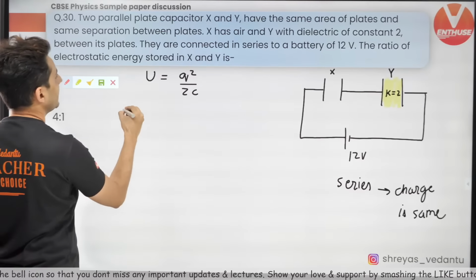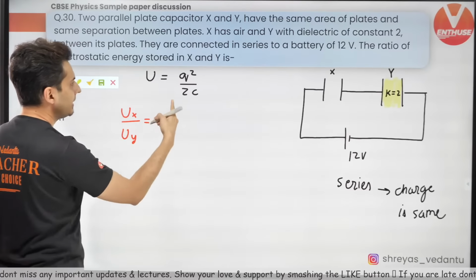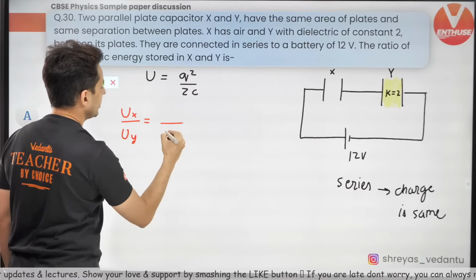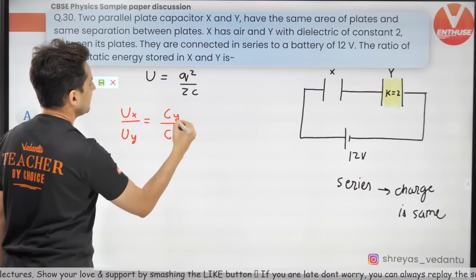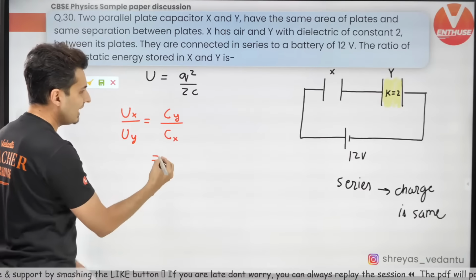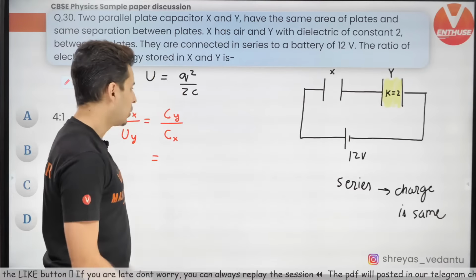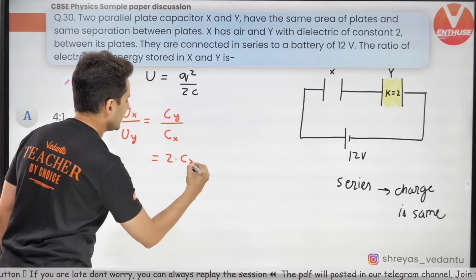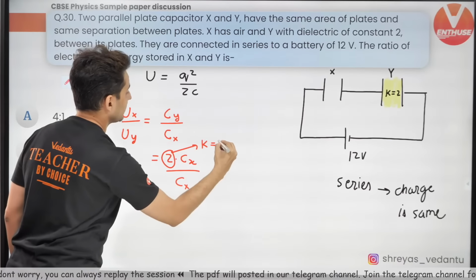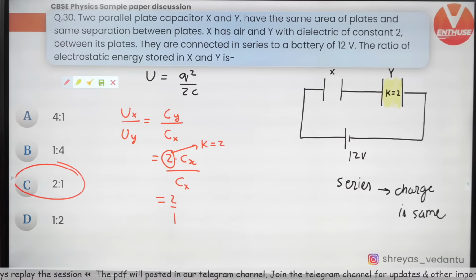Therefore, Ux divided by Uy will be just the ratio of the capacitance inverse, so it will be Cy divided by Cx. Q is the same, 2 is constant. Anyways, Cy has a dielectric of constant 2, so this will be 2 times Cx. Think about it. Why is this 2 coming? Because K is equal to 2. Hence the answer is 2 by 1. Done. Option C. Can we move ahead?